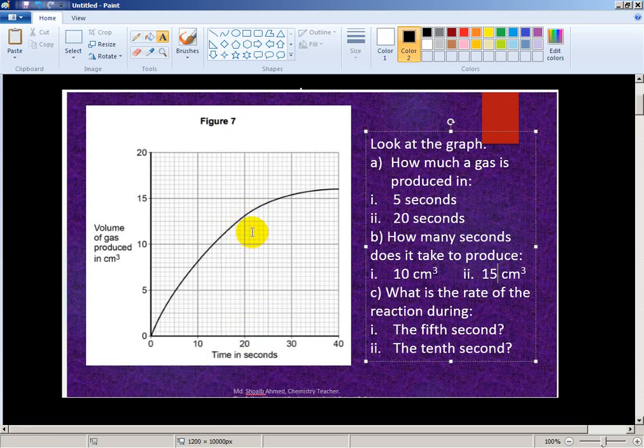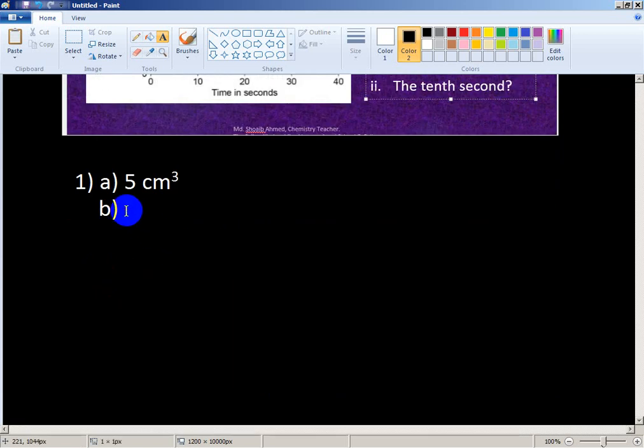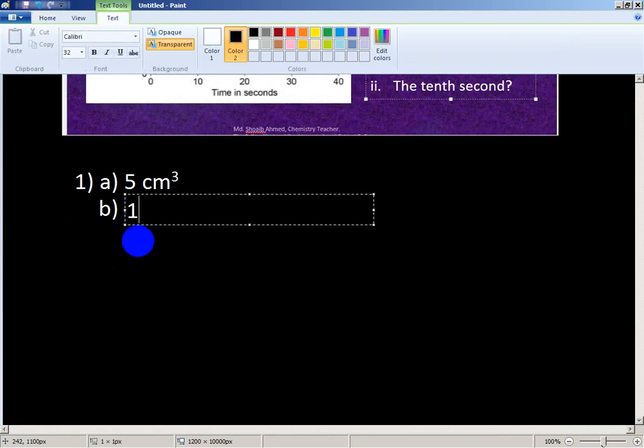This is the 10, this is 2 unit, this is 6 unit, that means 3, 10 and 3, 13. Look, when time is 20, volume is 13 cubic centimeter.